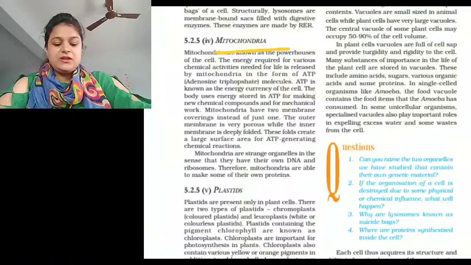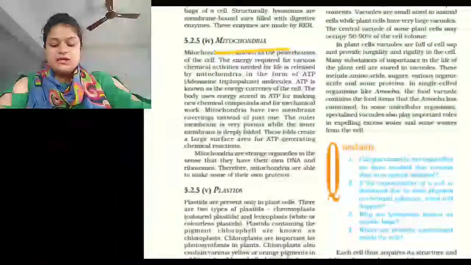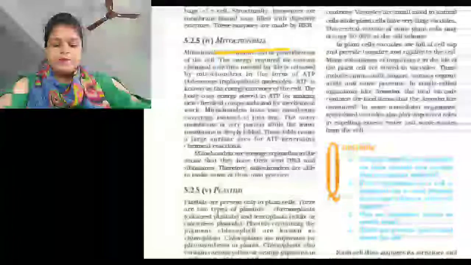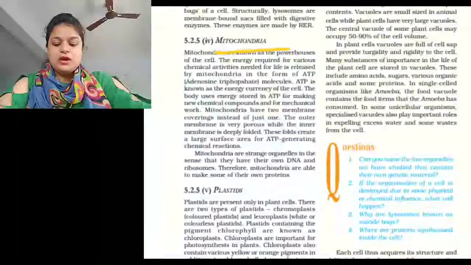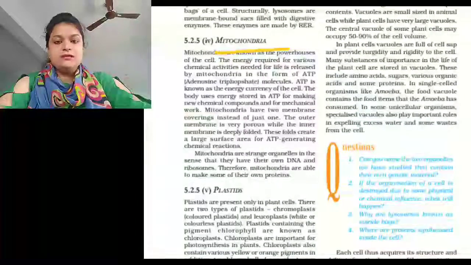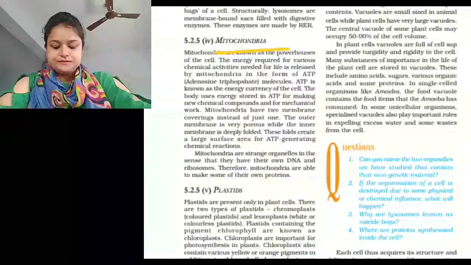The interior cavity of mitochondria is filled with a jelly-like material which contains a few small-sized ribosomes, a circular DNA molecule and phosphate granules. Mitochondria are absent in bacteria and the red blood cells of mammals.